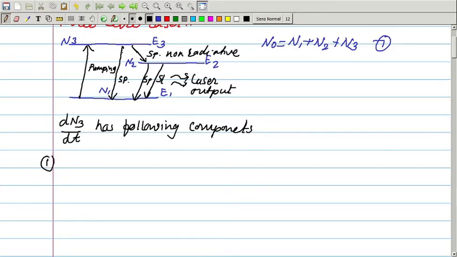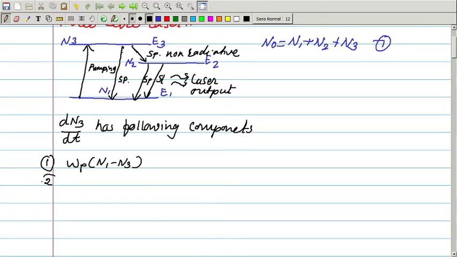The first component is the pump transition to E3, which raises atoms from the ground level E1, given by Wp into N1 minus N3. So, the first transition is this pumping transition, that means it is increasing the number of atoms in level E3. So, the number N3 is rising, right, and that is proportional to Wp. So, P is for pumping, into N1 minus N3, that means the number of atoms in level N1 are decreasing and N3 are increasing. So, it is N1 minus N3, right.